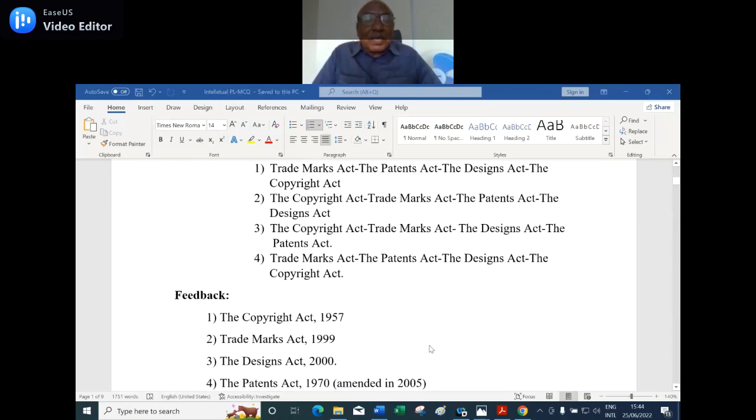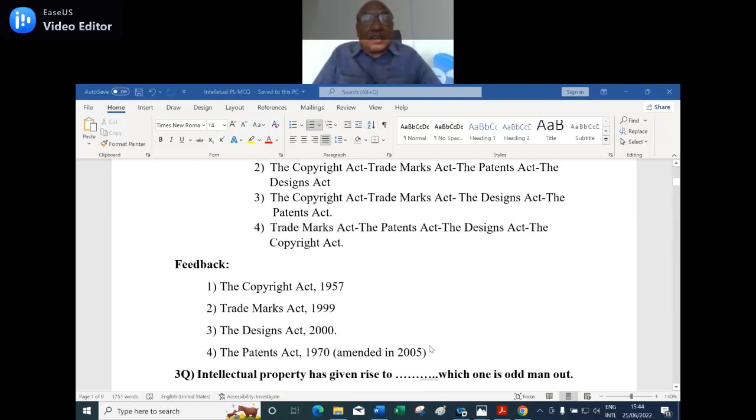Now the feedback: the Copyright Act of 1957, the Trademarks Act of 1999, the Design Act of 2000, and the Patent Act, though made in 1970, was amended in 2005. So 2005 is the latest one, hence it will be the last. Is it clear? It's not like that, sir.